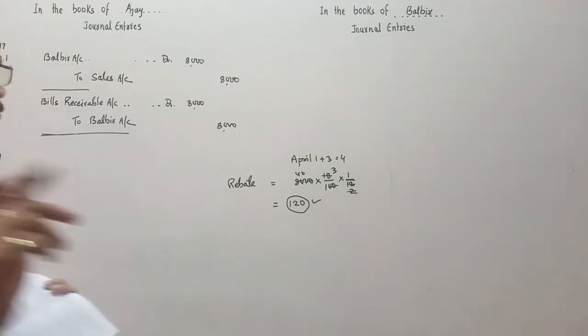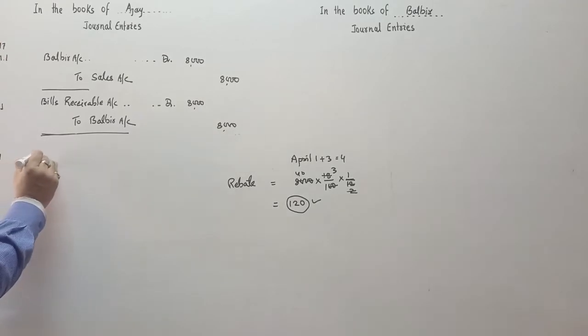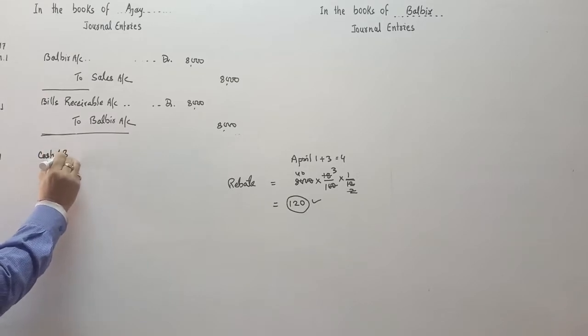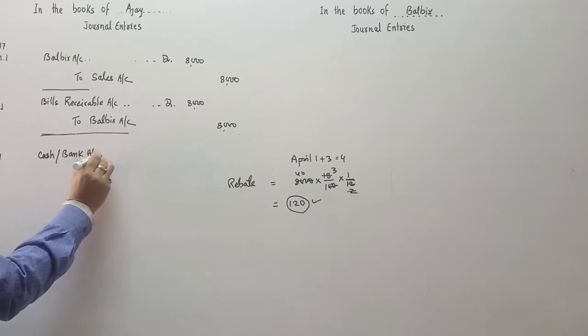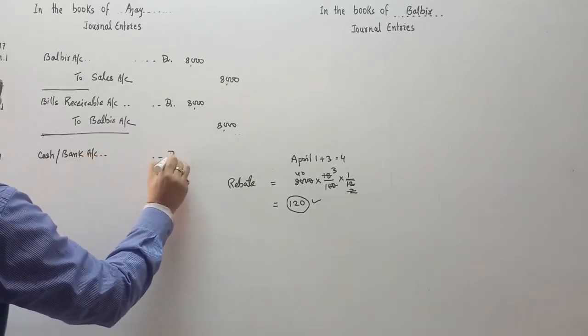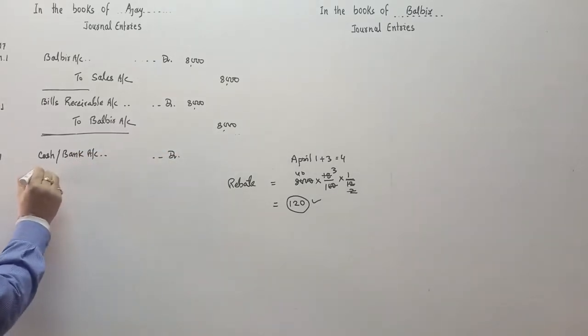So here I am going to do the entry on March 4: cash or bank account debit. If the amount is received in cash, then cash. If the amount is received by cheque, then bank account debit. Rebate on bill account debit.